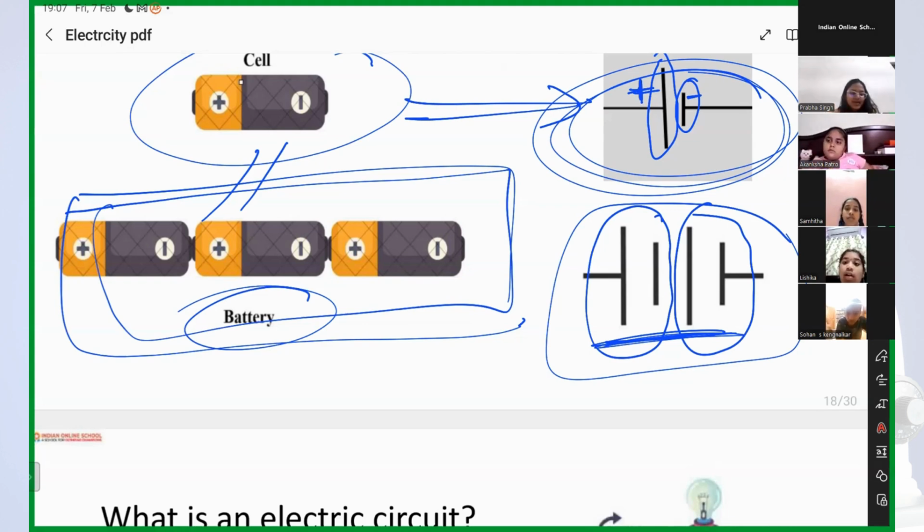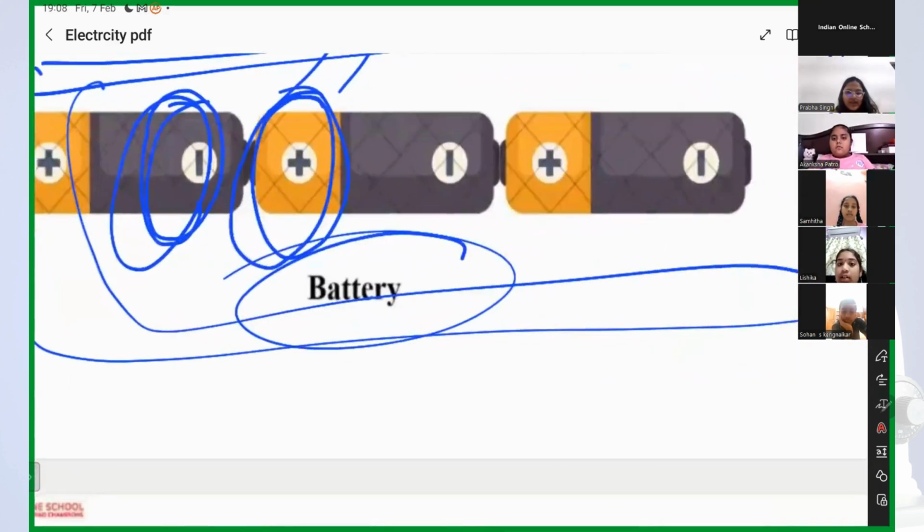What is the system here? The negative terminal of one cell should be in contact with the positive terminal of the other cell. Now see here on the screen.